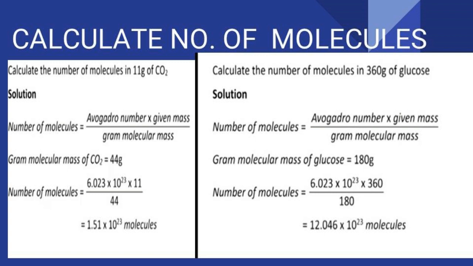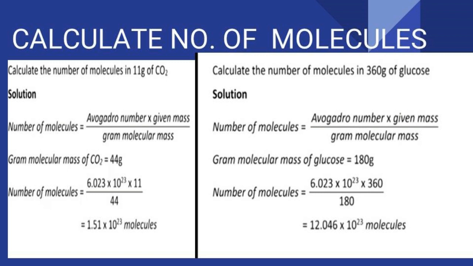The next one. Calculate the number of molecules in 360 grams of glucose. The same formula: Avogadro number into given mass divided by gram molecular mass. The gram molecular mass of glucose, you should find out, is 180 gram. Number of molecules is 6.023 into 10 power 23 into 360 divided by 180.